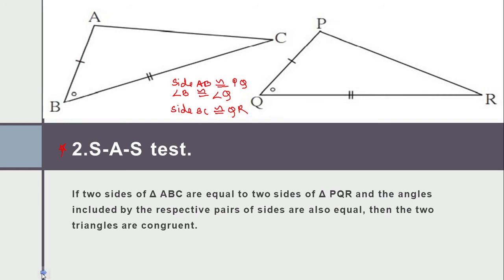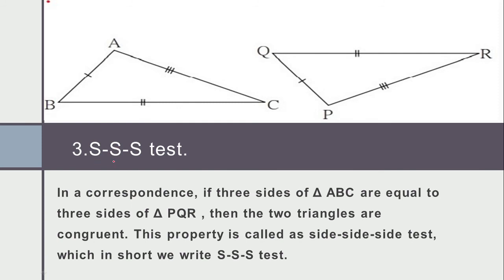Then let's move to the third test. The third one is a very simple SSS, meaning the side side side test. Here you can easily see side AB is congruent to side PQ. You have to check the marks. Where the same kind of marks are there, those sides will be congruent to each other. Side AB is congruent to side PQ, side BC is congruent to side QR, and side AC is congruent to side PR. So all three sides are the same, and the two triangles will be called congruent triangles by the SSS test.